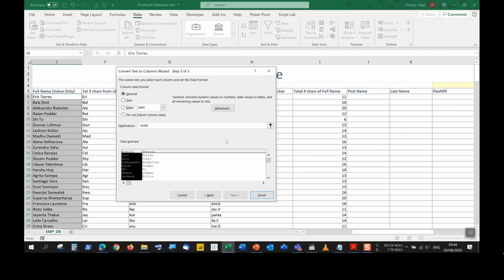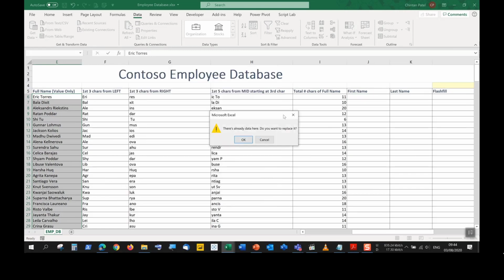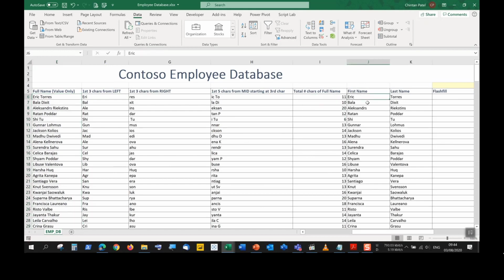Now, even though we're selecting J6, we are going to see the results showing up going all the way down and even in the other column. Over here, we just push finish. It says there's already data here. Do you want to replace it? We're just going to push OK, and we'll see that it will separate the first names for us. It will separate the last names for us, and it gets stored as a value. There's no formula work. There's no functions over here.